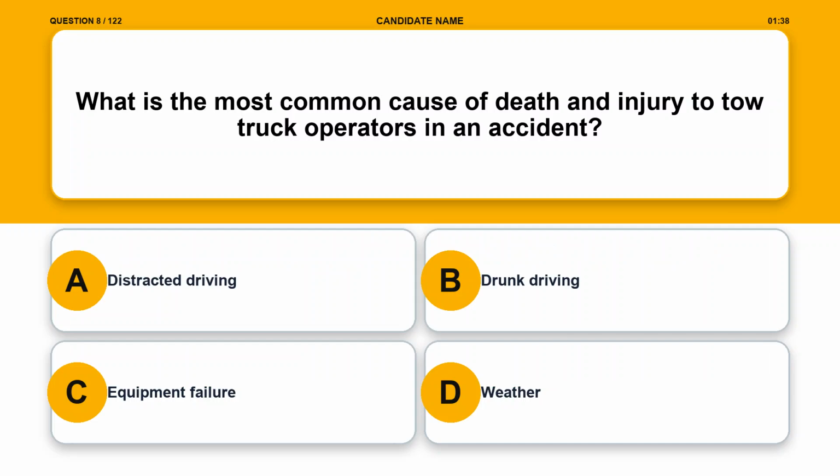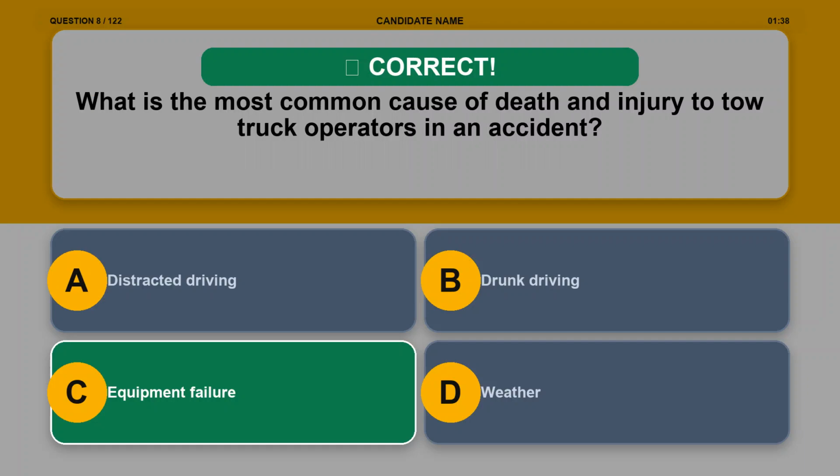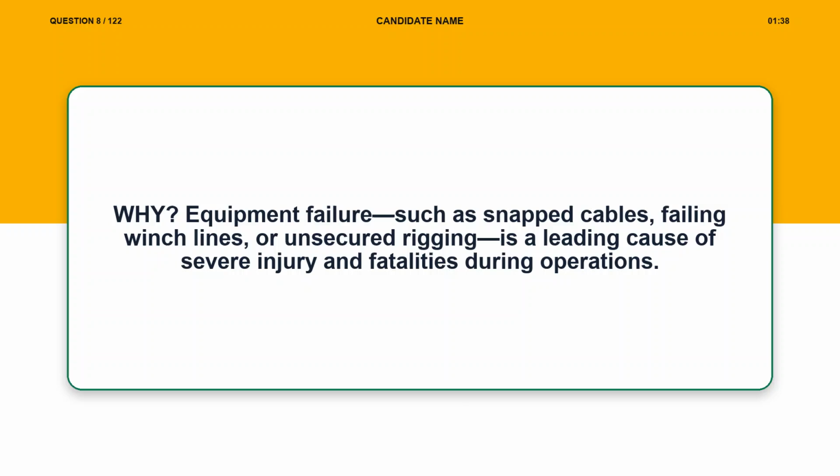Question 8. What is the most common cause of death and injury to tow truck operators in an accident? Option A, distracted driving. Option B, drunk driving. Option C, equipment failure. Option D, weather. The correct answer is option C, equipment failure. Explanation. Equipment failure, such as snapped cables, failing winch lines, or unsecured rigging, is a leading cause of severe injury and fatalities during operations.